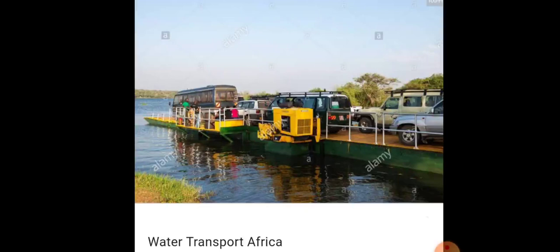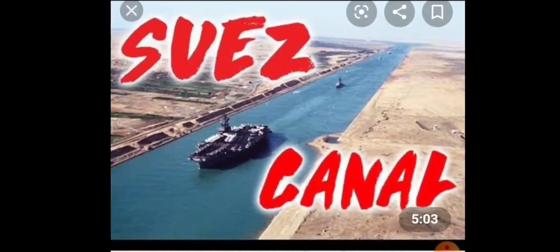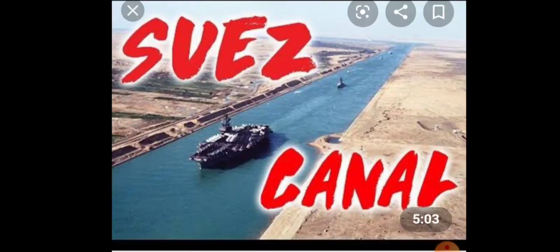Now, water transport. Although inland water transport is not suitable due to the presence of waterfalls and rugged terrain, sea routes are important in Africa. The Cape of Good Hope sea route connects West Africa with West European countries. The Suez Canal is another important name in the water transport system of Africa. It was constructed in 1869, and this canal lies between Port Suez in the south and Port Said in the north, thus connecting the Mediterranean Sea to the Red Sea.